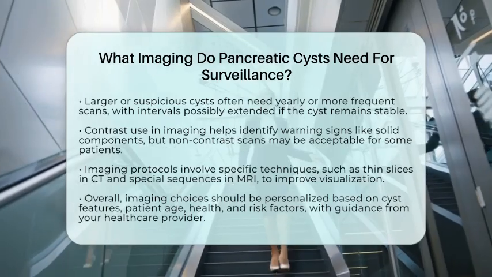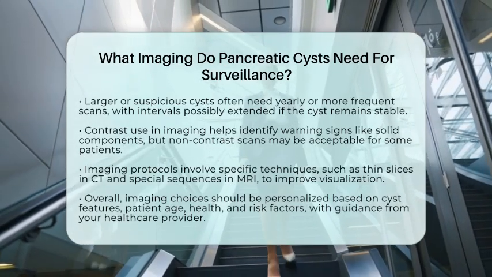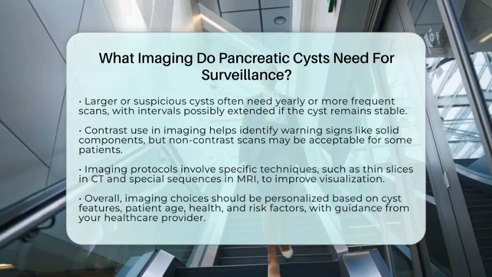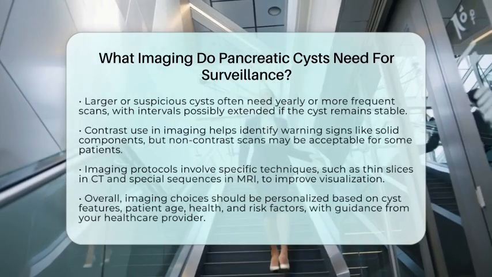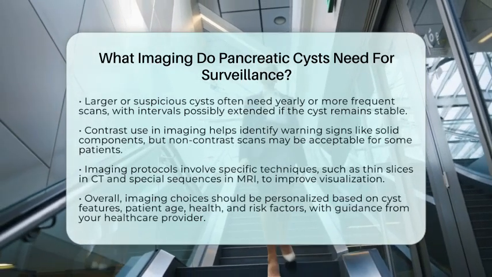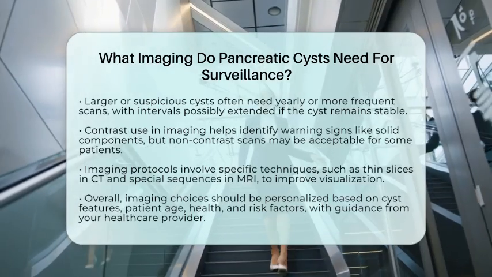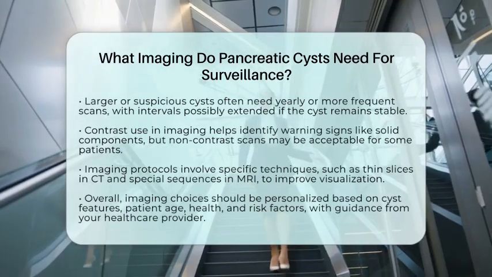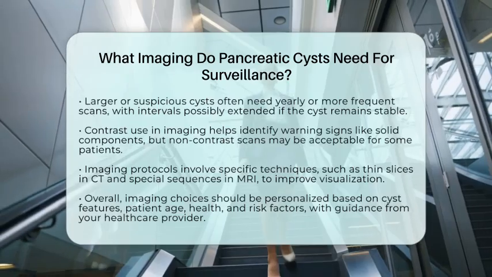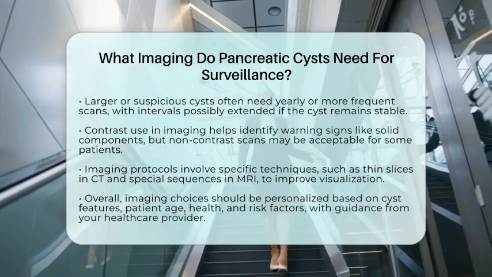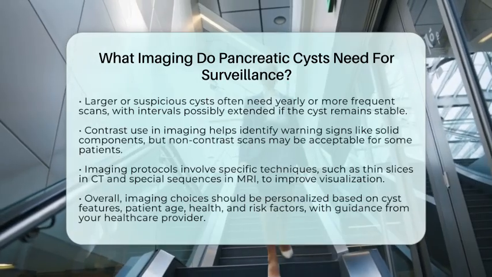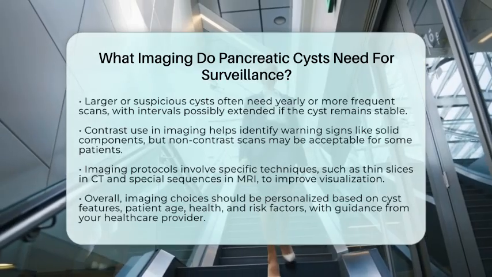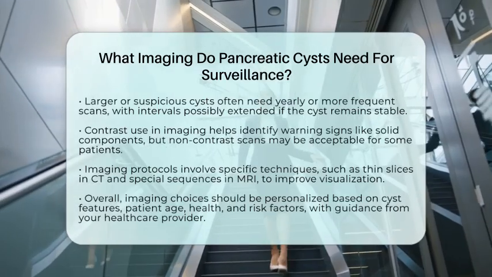In summary, the main tools for pancreatic cyst surveillance are MRI with MRCP and contrast-enhanced CT scans. Endoscopic ultrasound is added when there are concerning signs or changes. The choice of imaging and how often it's done should be tailored to your specific situation, considering the cyst's characteristics, your age, health, and risk factors. Always discuss your surveillance plan with your healthcare provider to ensure it's the best approach for you. Following these guidelines helps catch any early signs of malignancy while avoiding unnecessary procedures or radiation exposure.